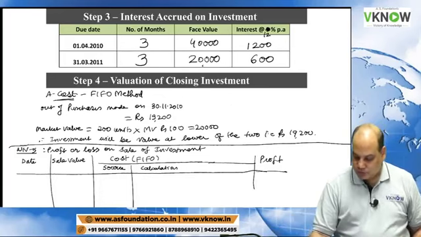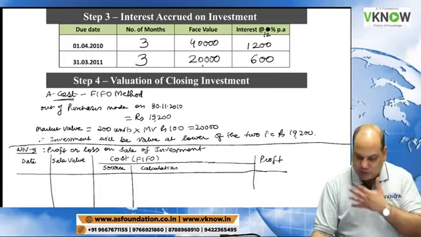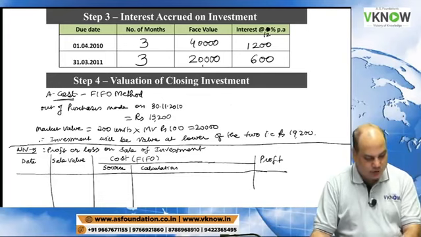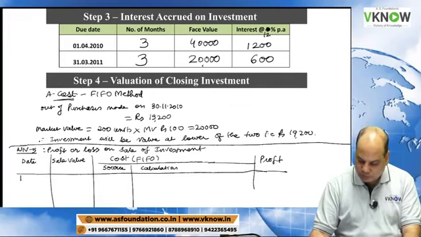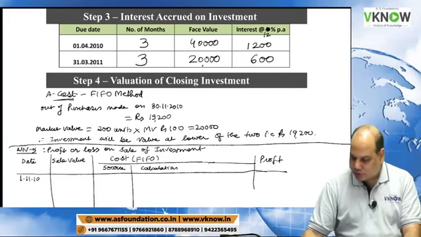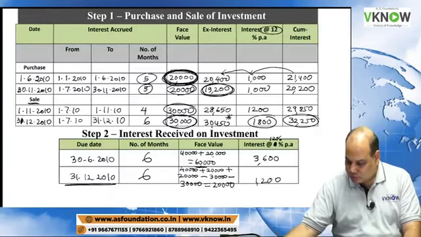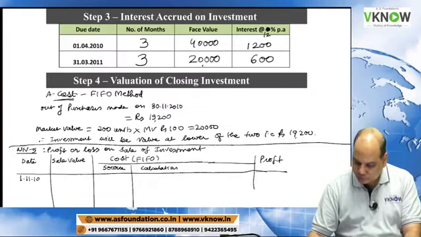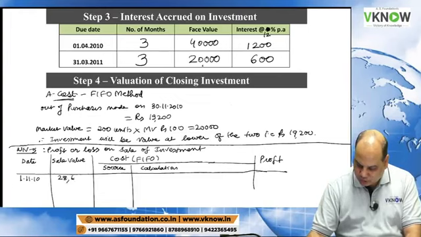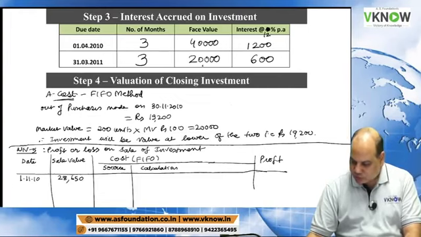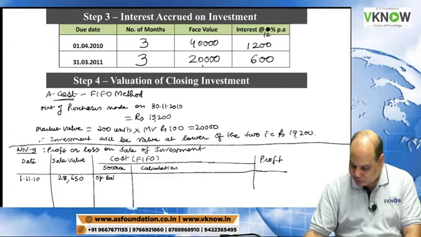Okay. So date, write down date of sale. First sale took place on 1/11/10, and the sale value was 28,650. Cost source will be opening balance.